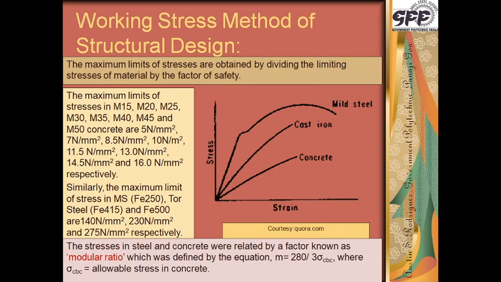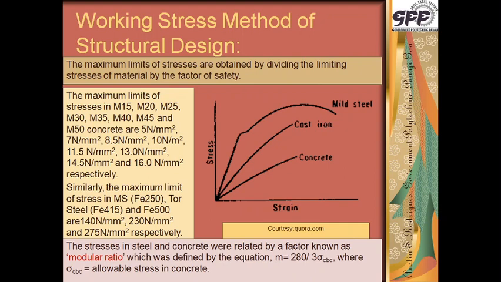Then M25, 25 divided by 3, which comes to somewhere around 8.5 Newton per mm square, and so on. So the maximum limits of stresses in M15, M20, M25, M30, M35, M40, M45 and M50 are obtained by dividing these values by 3, and therefore their values would be 5, 7, 8.5, 10, 11.5, 13, 14.5 and 16 Newton per mm square respectively.